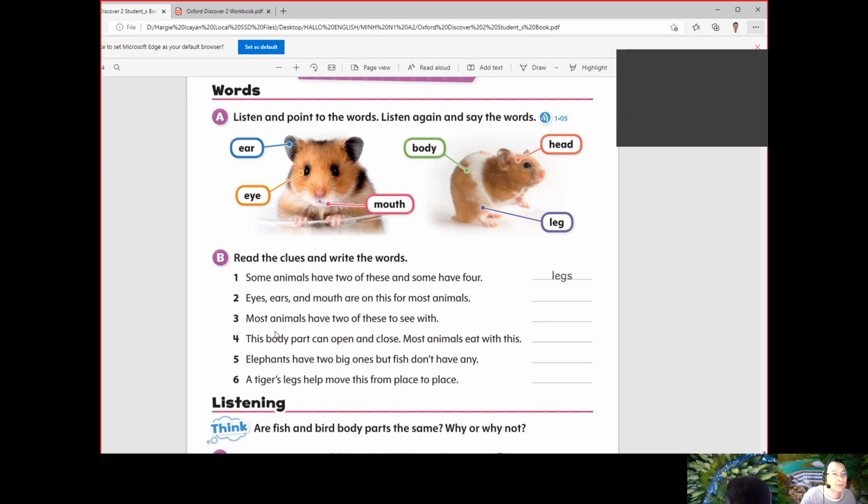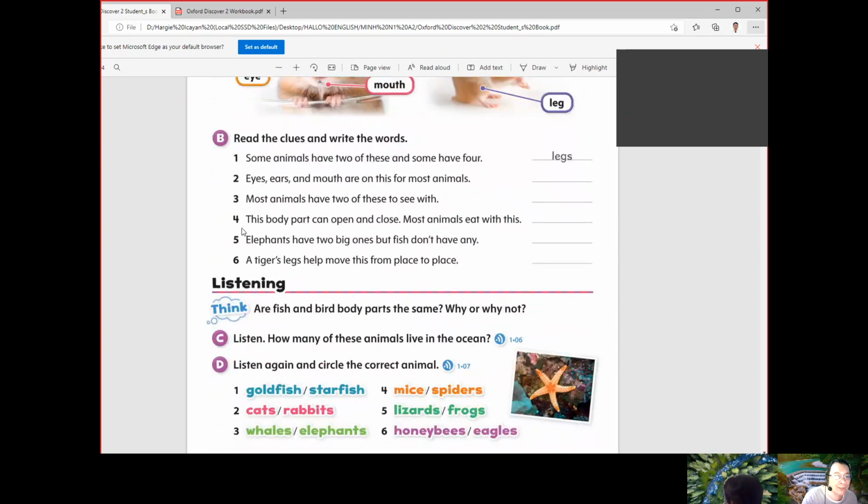Number three. Most animals have two of these to see with. Yes. So most animals have two of these to see with. That's the eyes. Very good. Because we use our eyes also, just like animals, to see the things that surround us. What about number four, Min?